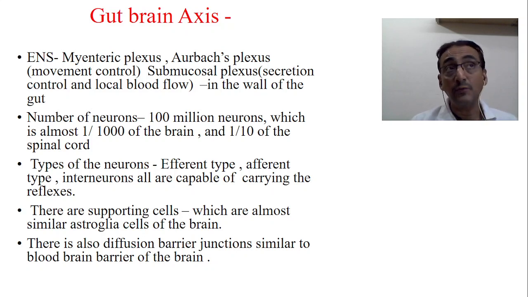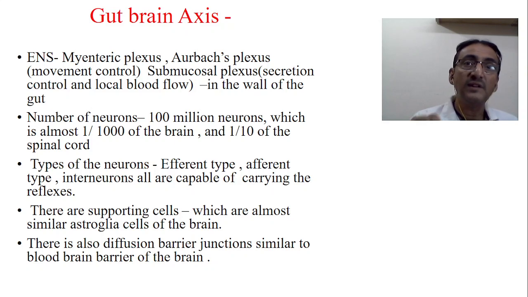They also have some supporting cells. These supporting cells present in the gut brain are almost similar to the astroglial cells of the brain, the brain's astrocytes, which are the supporting cells of the brain. Similarly, we find supporting cells for the gut brain. There are also diffusion barrier junctions similar to the blood-brain barrier in the brain. We know there is a blood-brain barrier, isn't it? Similarly, in the intestine also we find diffusion barrier junctions.